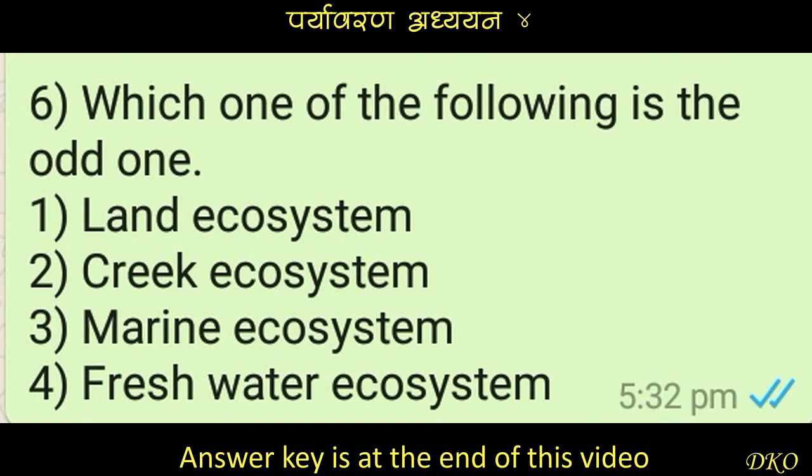Question number 6. Which one of the following is the odd one? Option number 1 is land ecosystem, option number 2 is creek ecosystem, option number 3 is marine ecosystem, and option number 4 is freshwater ecosystem.